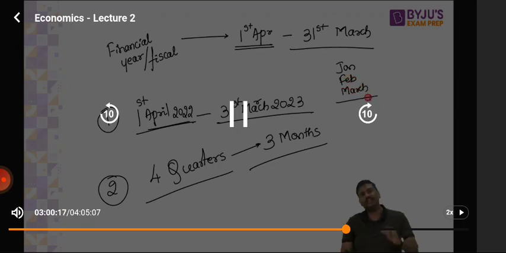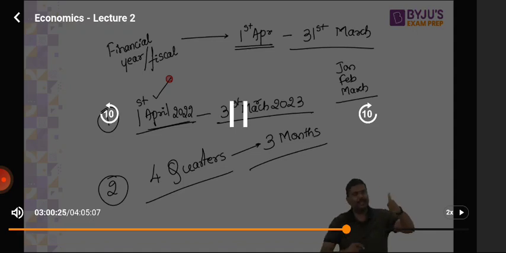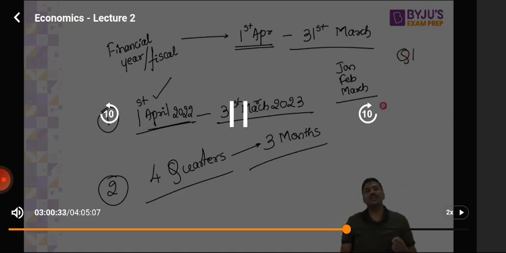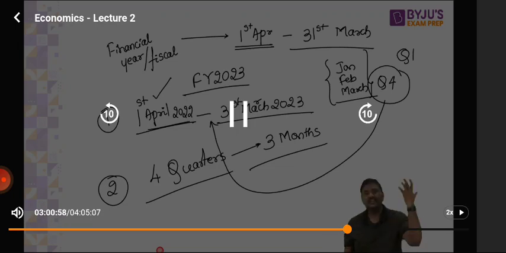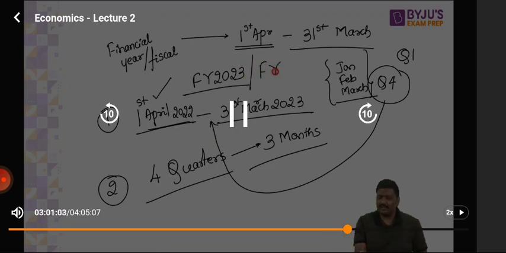Please understand, the counting of quarters will start from April. April, May, June is called quarter 1. You'll come across Q1 like this. July, August, September, quarter 2. October, November, December, quarter 3. January, February, March, quarter 4. Right now, is it okay if I say we are in the 4th quarter of financial year 2023? This is also written as financial year 23 or 2023. Do not worry, all of them are one and the same. In different newspapers, you'll come across different usages like this.